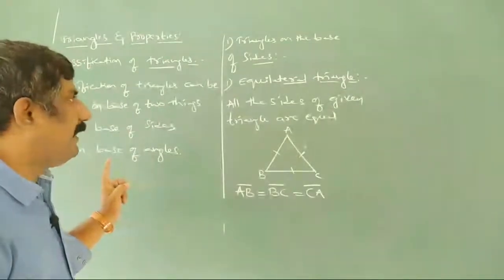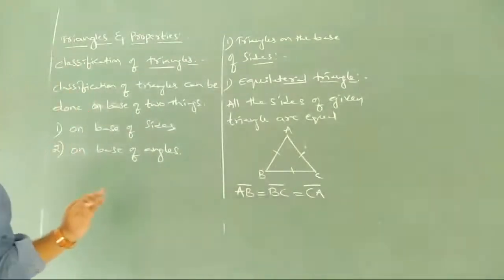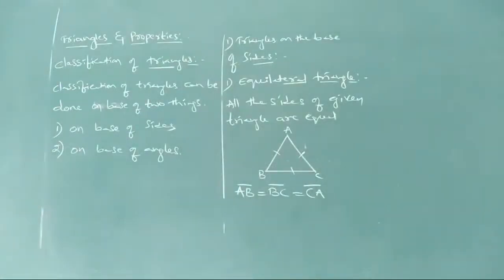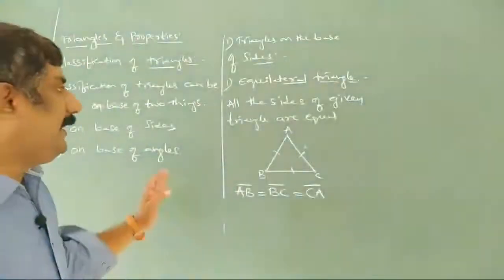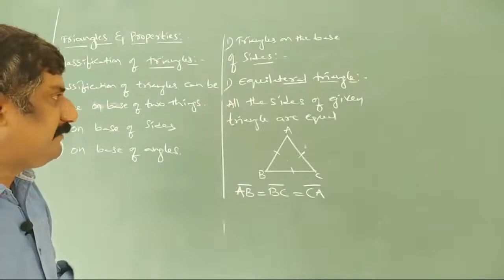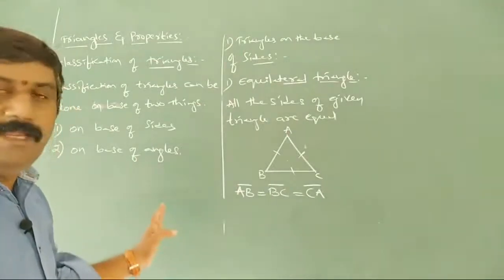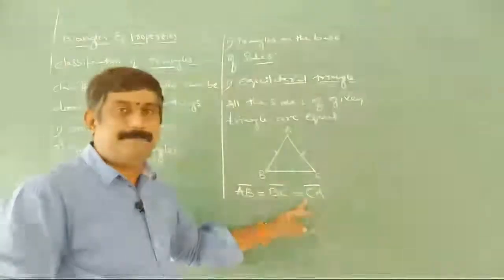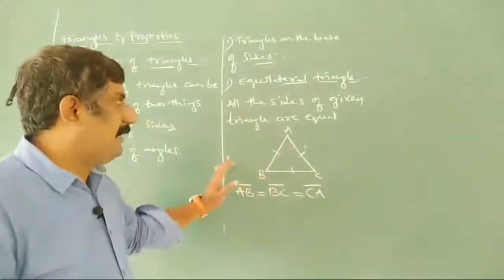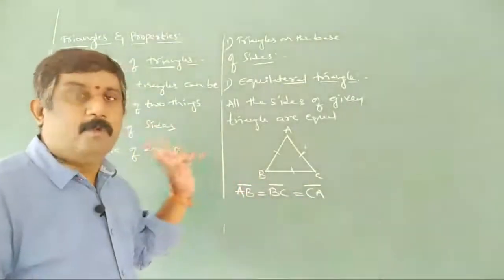And of course we can also have this by angles; we'll see that. So equilateral triangle means all the sides of the given triangle are equal. AB is equal to BC is equal to CA. So three sides are equal here. What is the second one?